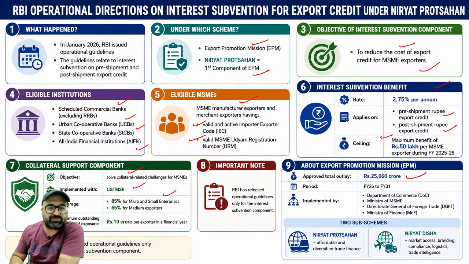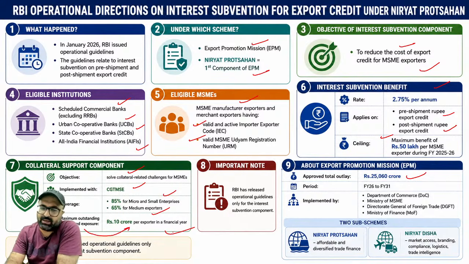Coverage is 85% for MSMEs and 65% for medium exporters. Maximum outstanding guarantee which will be provided, that is going to be 10 crores per exporter in a financial year. I hope the entire news is correct. There are two sub schemes. One is Purushottam, other one is Niryat Disha.